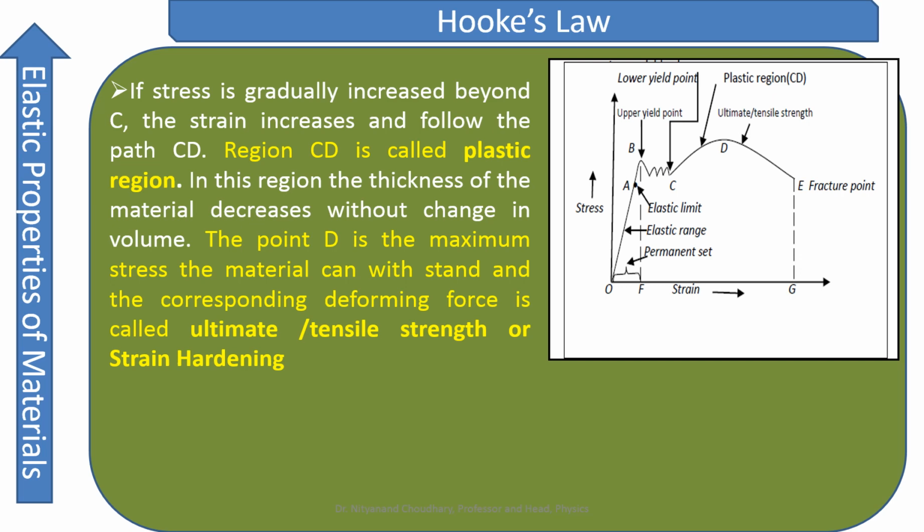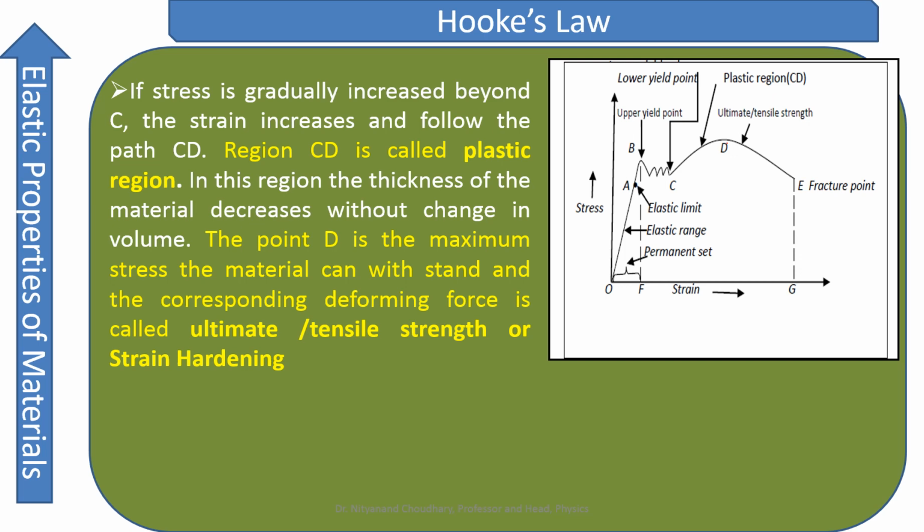If the stress is gradually increased beyond C, then you can see the stress is being increased, and the stress has reached a maximum value D. So between C and D, stress is increasing and strain is also increasing. Stress is taking a peak value at D. So if the stress is gradually increased beyond C, the strain increases and follows the path CD. The region CD is called the plastic region.